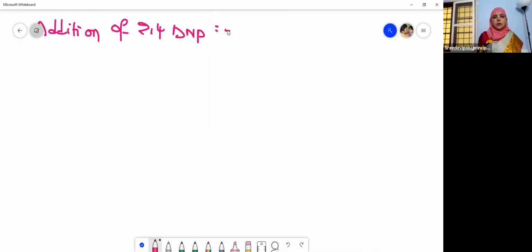I already told you this reaction in aldehydes also. In these reactions, both the aldehydes and the ketones will respond to 2,4-DNP. They form an orange precipitate, and this test is also called Brady's test, Brady's reagent, we call it. So addition of 2,4-dinitrophenylhydrazine.